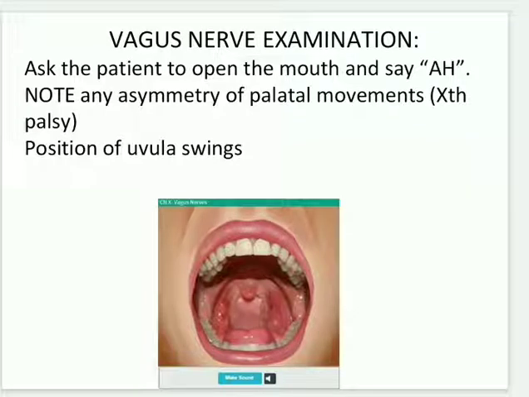The uvula might be displaced to the opposite side, which might be an indication of unilateral 10th cranial nerve palsy. If the uvula is pulled to the normal side, you can gently test the gag reflex also, as the 9th and 10th cranial nerves are tested simultaneously.